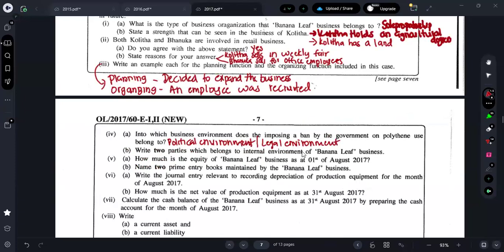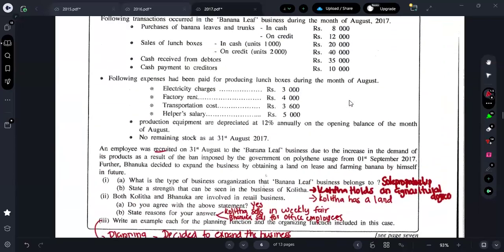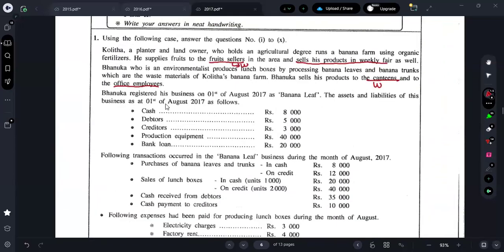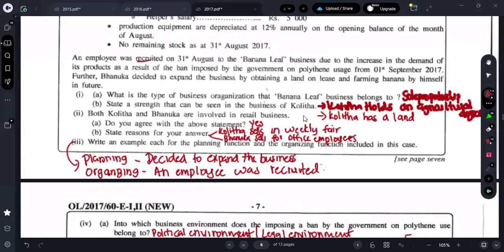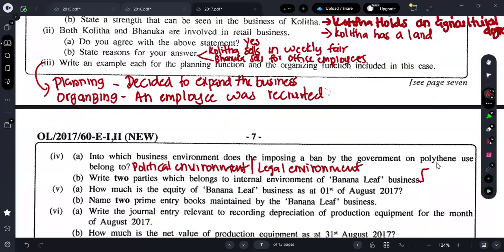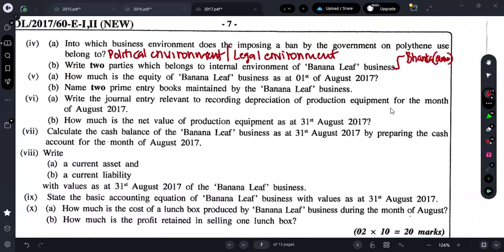Write two parties which belong to the internal environment of Banana Leaf. So they are asking related to Banana Leaf. Based on Banana Leaf, who is the owner of the Banana Leaf business? Banuka, right? So you can say Banuka, the owner.